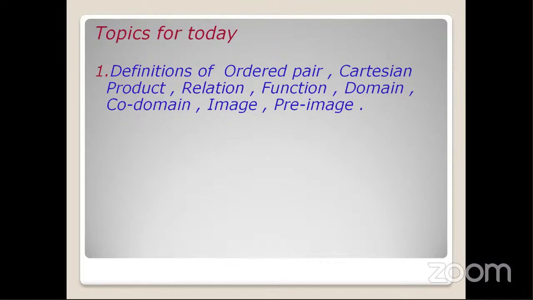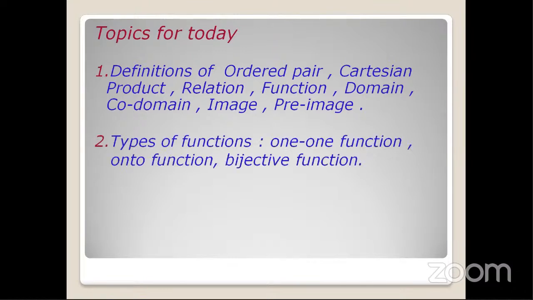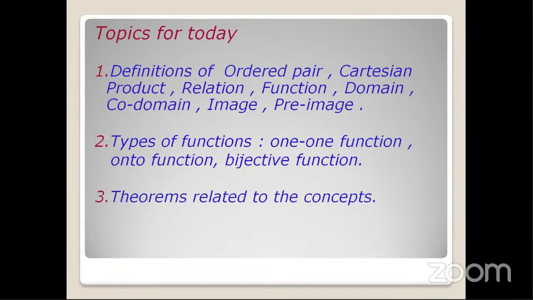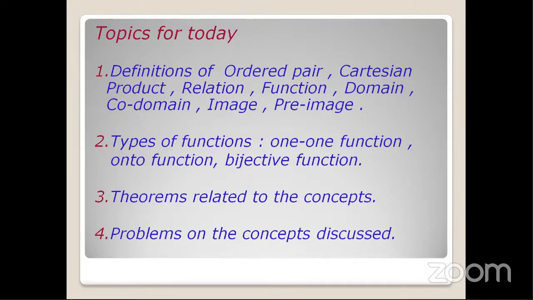Throughout the chapter, we are going to make use of these terms, so you need to understand these definitions. Then we are going to discuss types of functions, which are one-one, onto, and bijective functions. We are also going to deal with the theorems related to the concepts one-one, onto, and bijections, and we will solve some problems based on these concepts.